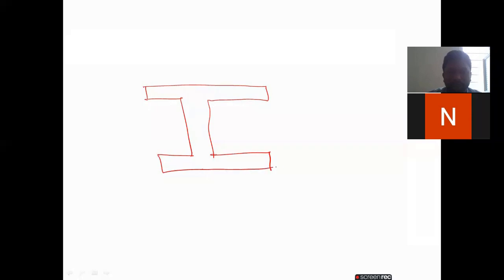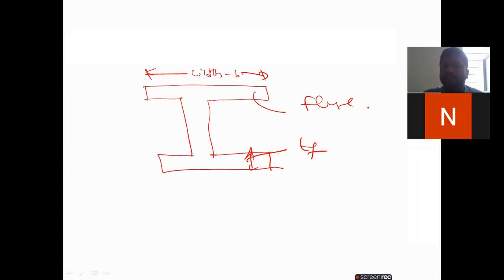Now I will draw the I section like this. This is the I section. This is the width B. Next, this one we already know is the flange, and this is the thickness tf. But my dear students, it always looks like this: at the edges it is not flat, it is curved. Always remember this, don't forget. This is the overall depth H. This is the rolled I section.